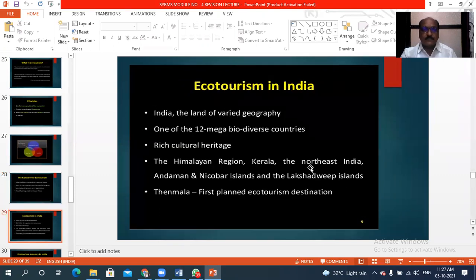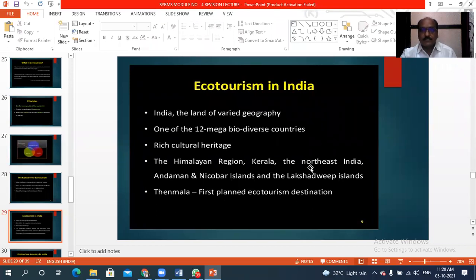Then ecotourism in India. India has lots of variety in different sectors. There are a total of 12 mega biodiverse countries in the world, and out of those 12 countries, India is one of the most important.